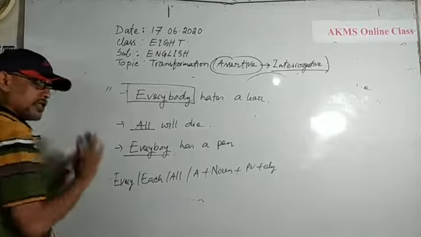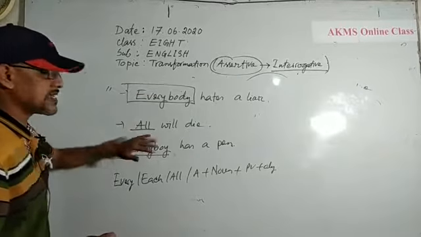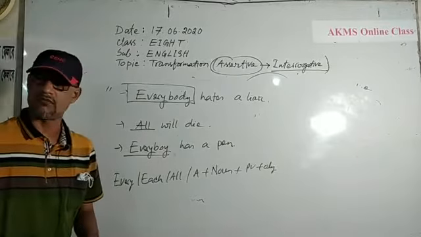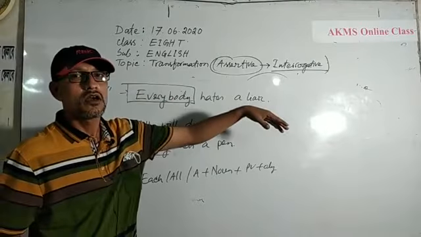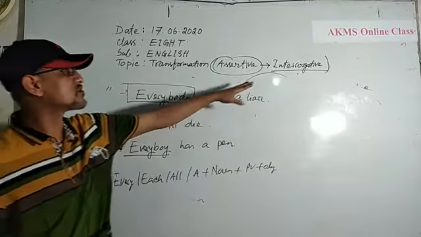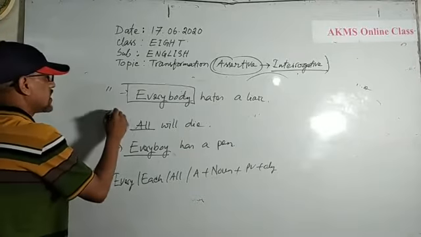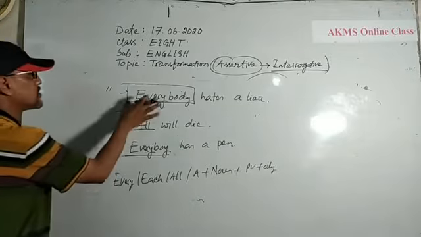Now, you can also identify that all the sentences are in affirmative form. Okay? Now, dears, how can you transform it into interrogative? I have told you if the sentence is affirmative, then whenever you are asked to transform it into interrogative, you should make it negative also. Now, dears, I have not used any auxiliary verb here. Everybody hates a liar. It is in present indefinite tense. Now, dears, look at the board.